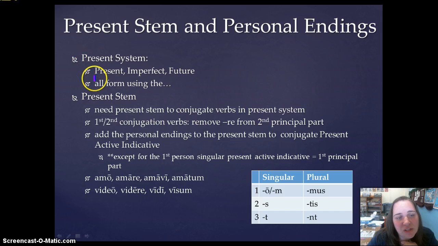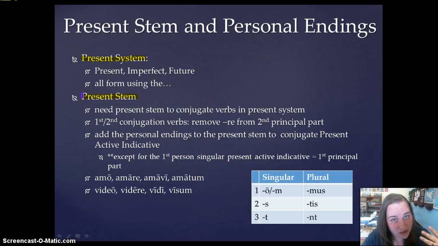First and foremost, when I say the words present system, I am referring to the present, the imperfect, and the future tenses. All 3 of those tenses make up the present system, because when you conjugate those 3 tenses, you use what is called the present stem. So you need the present stem in order to conjugate verbs in the present tense, in the imperfect tense, and in the future tense. Not much of that is necessary right now, because we're only conjugating in the present tense. So the first thing we need to learn is how to get our present stem.